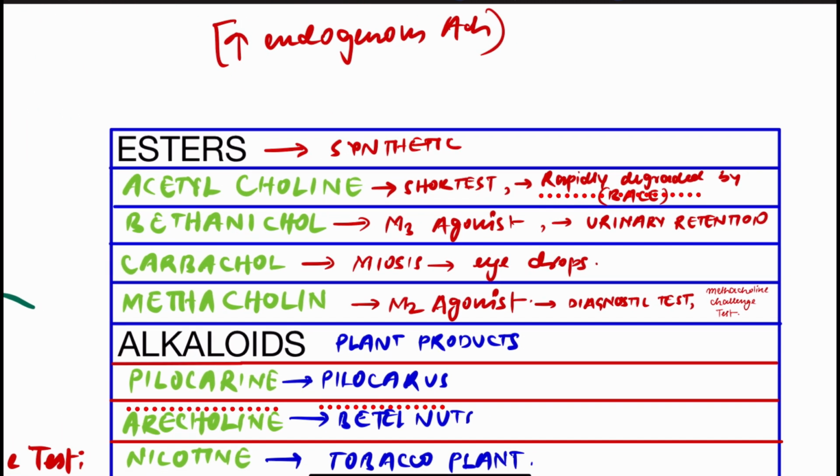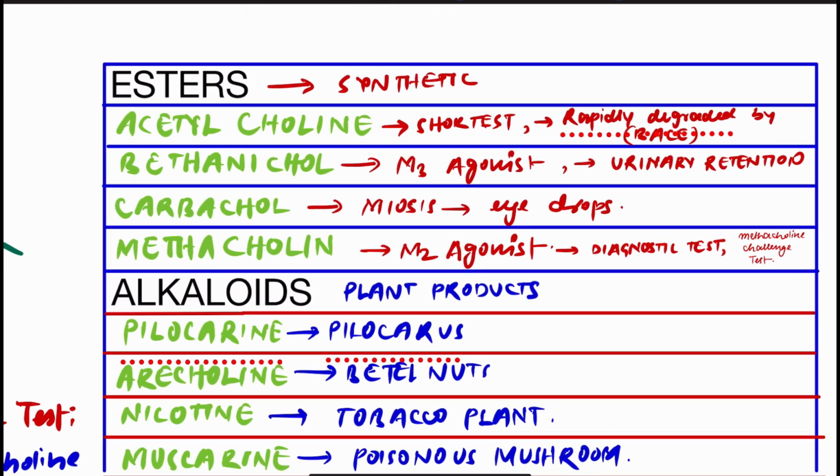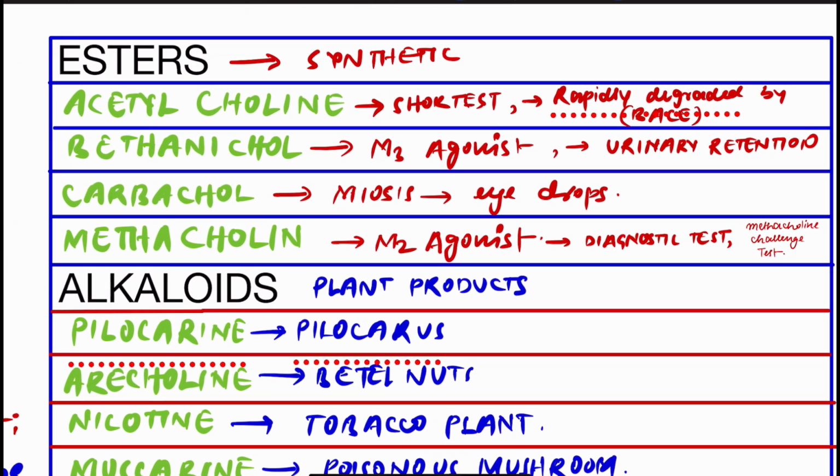So now coming to the synthetic part, the esters. The synthetic ones are the esters. Examples are acetylcholine, bethanechol, carbachol, and methacholine. So here we'll be looking at the basic idea superficially. Acetylcholine is the shortest acting drug because it is rapidly degraded by the BuChE, that is known as butyrylcholinesterase, and bethanechol.